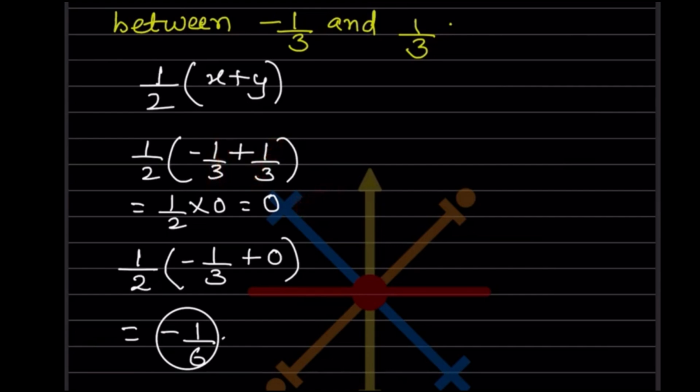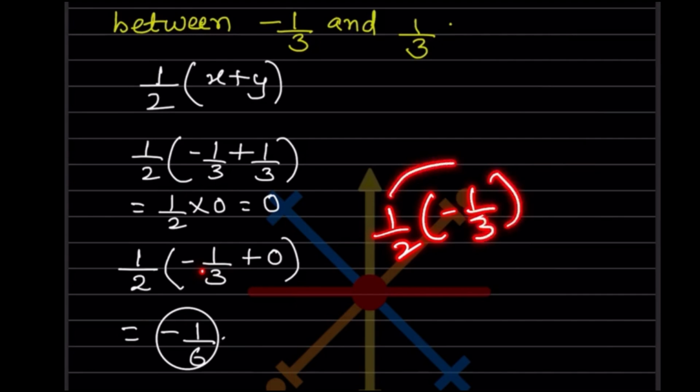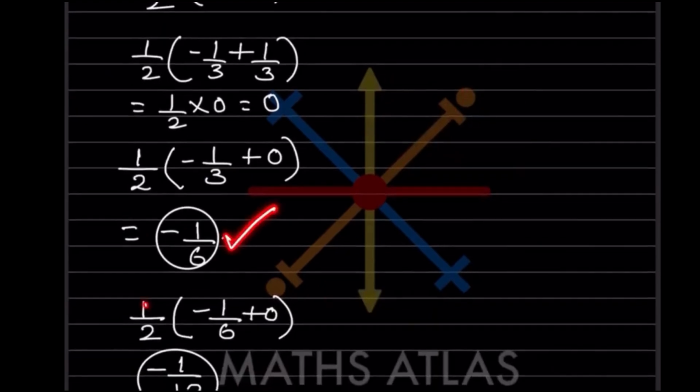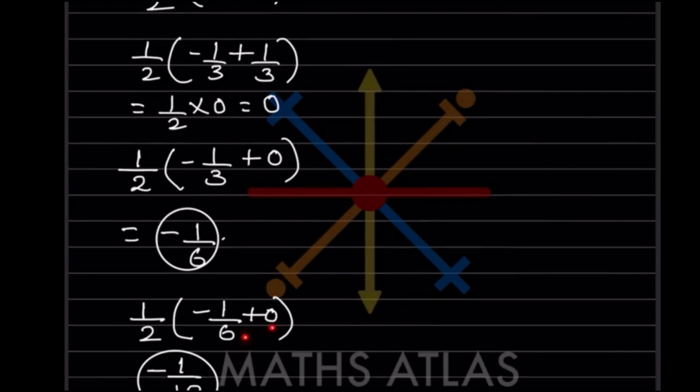So we want 5 rational numbers. So first, we will take one number as 0. Again we will do here 1 by 2. We will take this number, along with this we are going to add 0. So now what will happen here? This 0 means it's just going to be 1 by 2 into minus 1 by 3, plus 0 is nothing here. So minus 1 by 6. So the second will be minus 1 by 6. Again we will take this minus 1 by 6, 1 by 2 in this same formula. Minus 1 by 6 plus 0. So when you multiply this, because this 0 is gone, here minus 1 by 12.